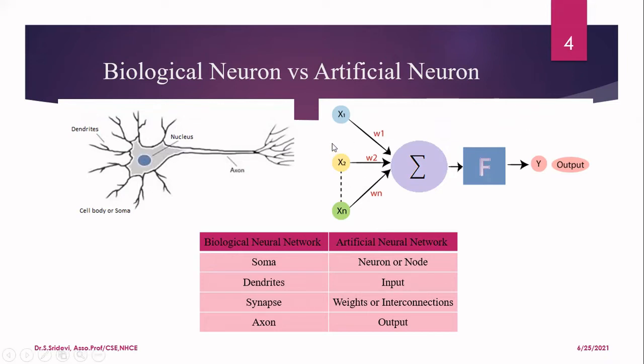So here we have the dendrite. What is the use of the dendrite? That is going to provide you the input. In ANN, similar to the dendrite, we have X1, X2, etc. up to Xn. That is nothing but our input. So I can say that the dendrite in the biological neural network is similar to the input in the artificial neural network. It's nothing but dendrites are equivalent to X1, X2, etc. up to Xn.